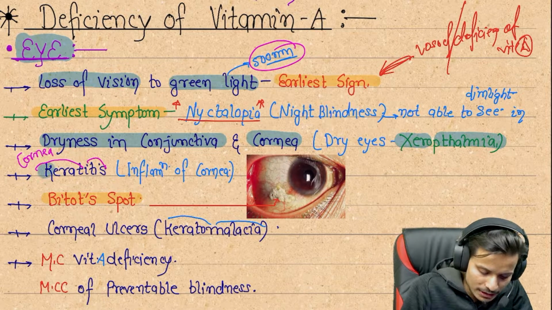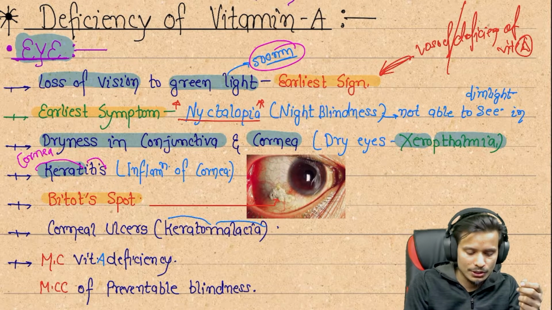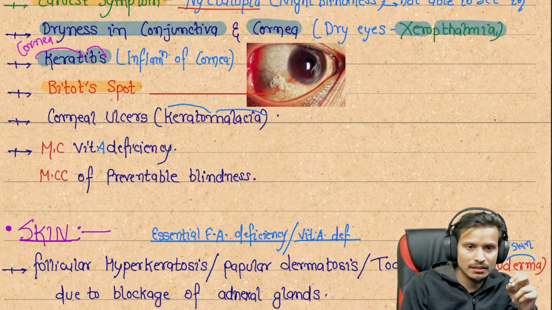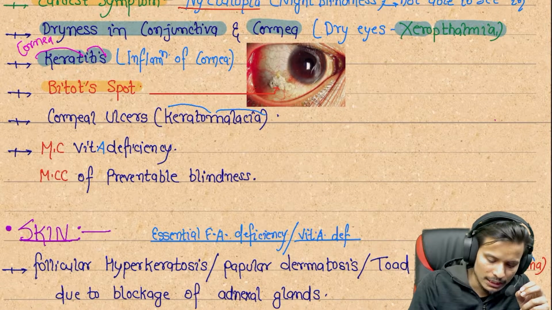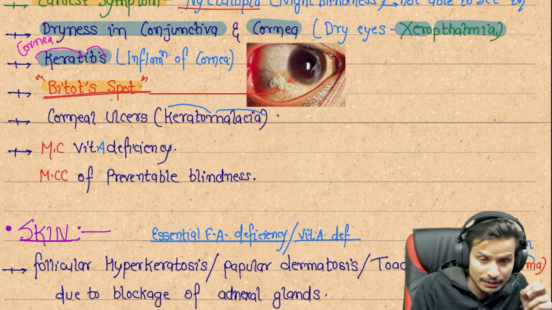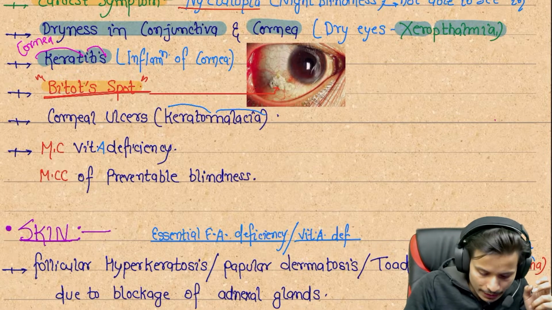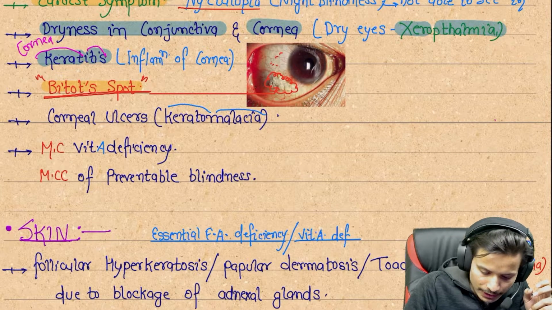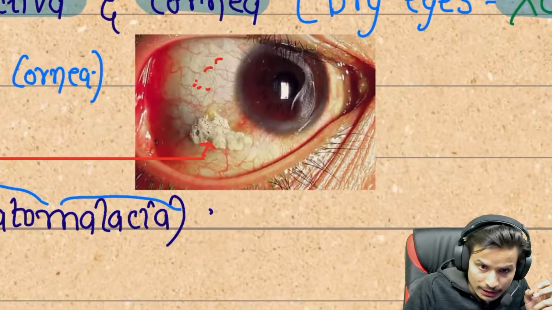Next, keratitis. Kerat means cornea, itis means inflammation. There is keratitis in the patient, and there is a special sign, the Bitot's spot. Bitot's spot will be seen in the sclera of the eye. We can see here in the white part of the eye there is a Bitot's spot. We can see clearly, I'm zooming. There is a Bitot's spot.